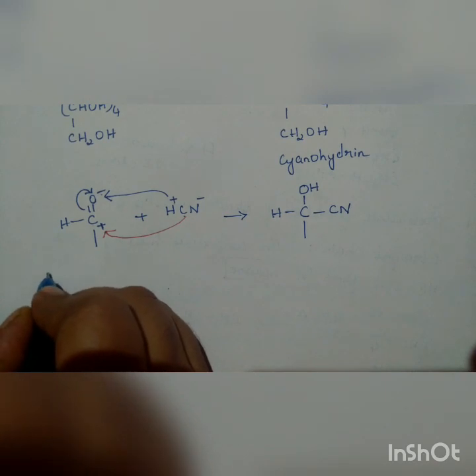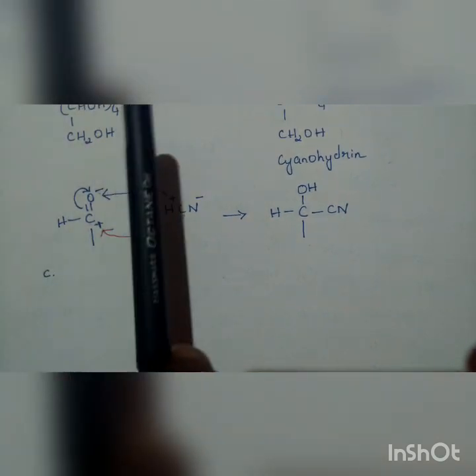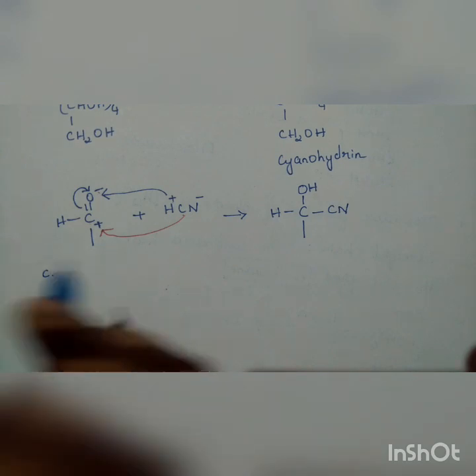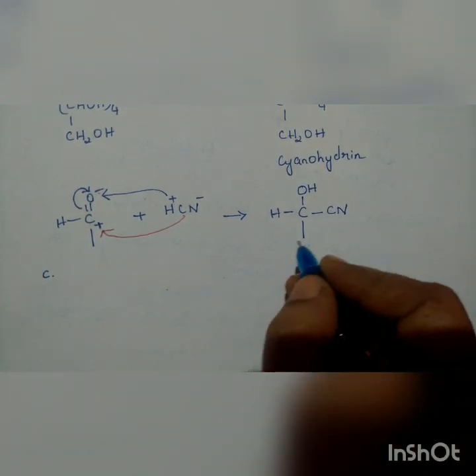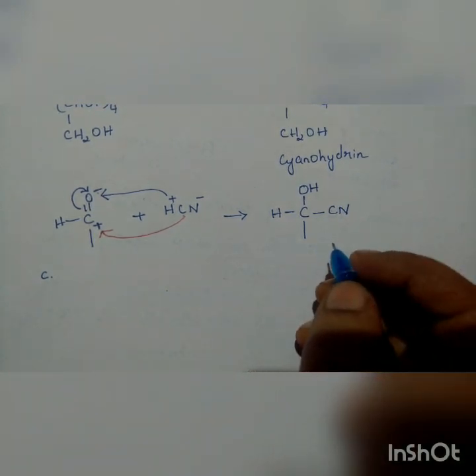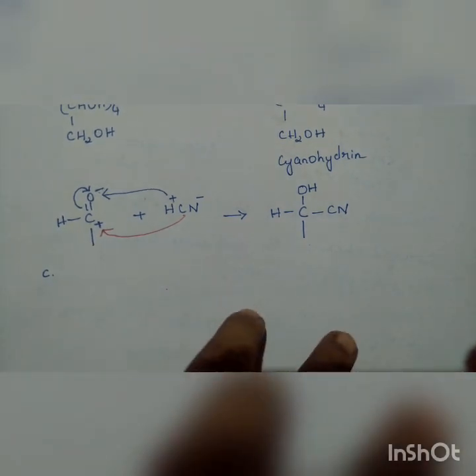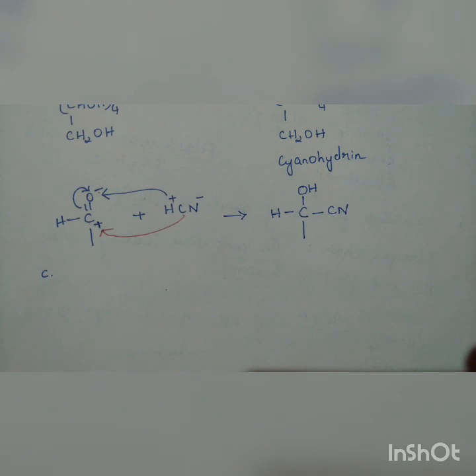In both cases, either NH2OH or HCN, we have suggested the presence of a carbonyl group only, that is the C double bond O group. Now in the last reaction, we are going to prove that the carbonyl group is not ketonic, it is an aldehydic group. I hope it is clear.